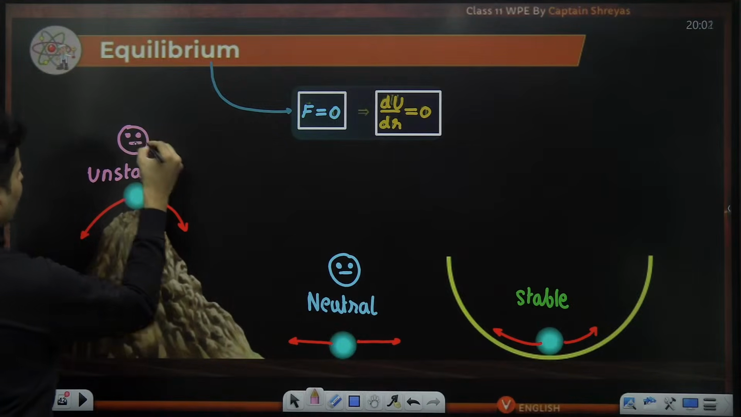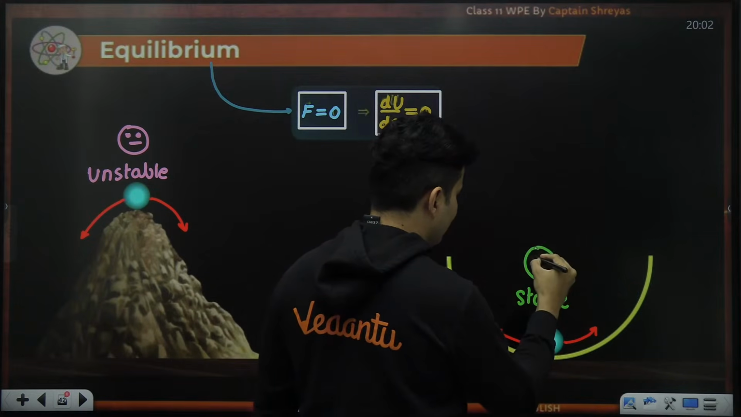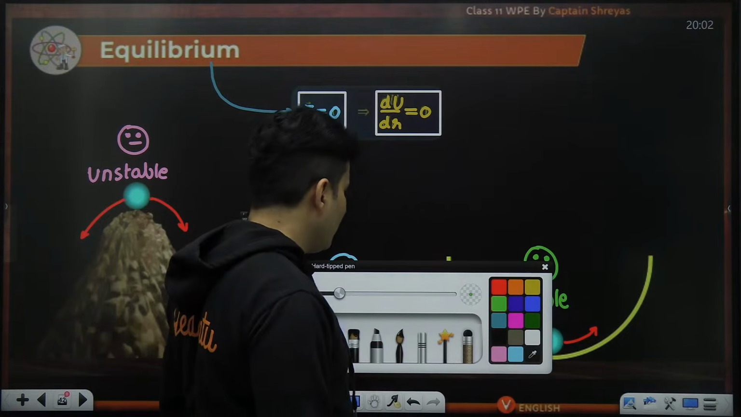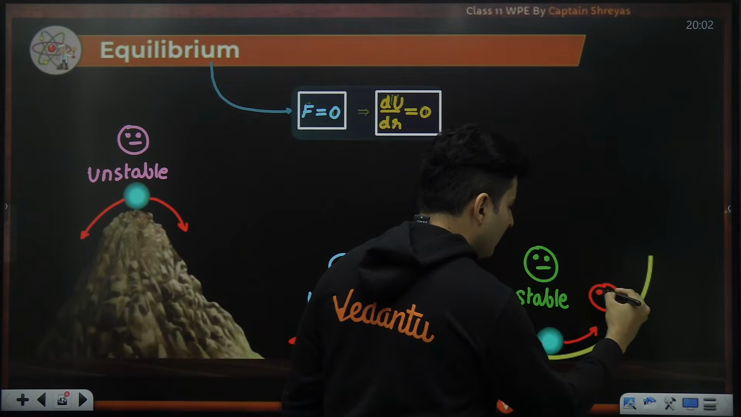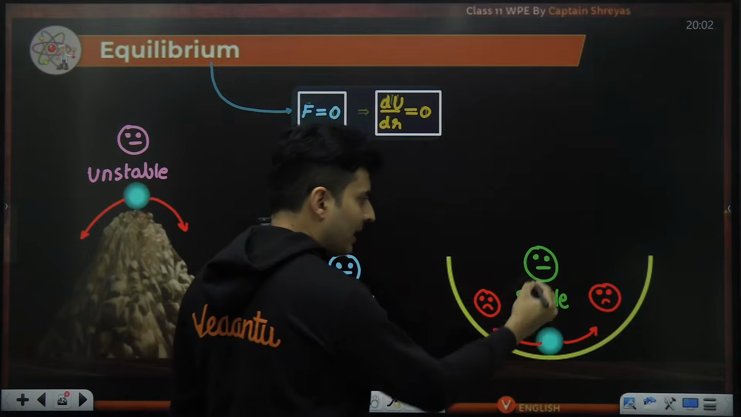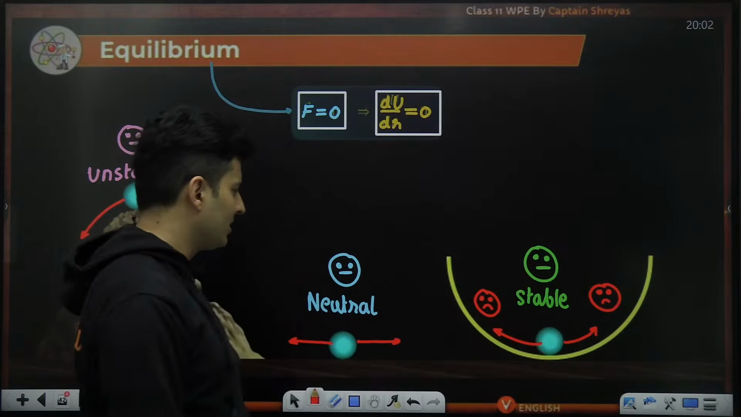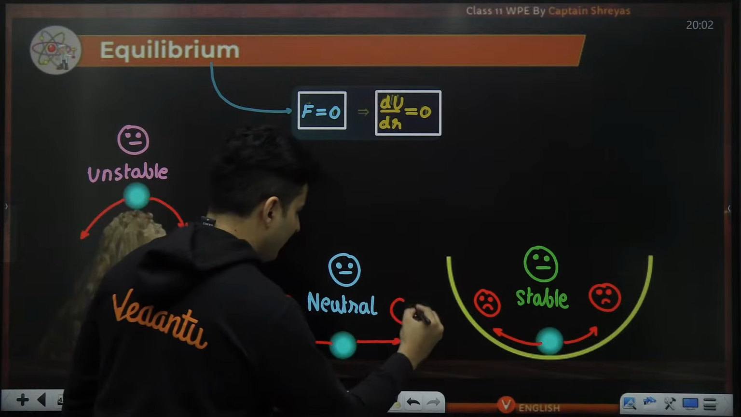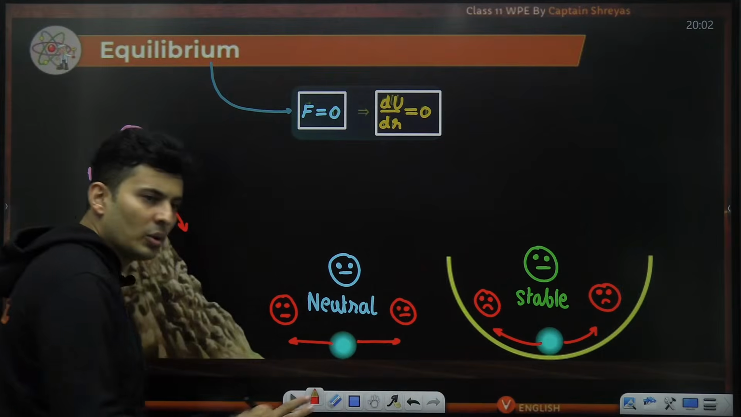In neutral equilibrium, they are neither happy nor sad. They have kept flat poker faces. In case of stable equilibrium, when you disturb it, they become very unhappy because potential energy will increase. That's why they come back, because becoming sad is worse than remaining poker face. In neutral equilibrium, whether you move it here or here, they still have that stone face, no change, neutral.